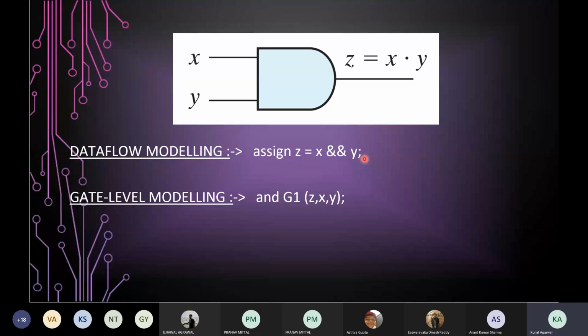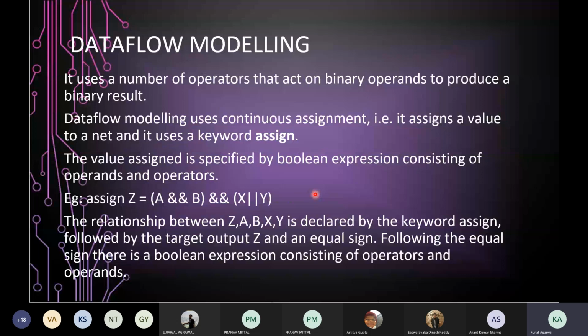For example, in this case, we had only one AND operator in the Boolean expression consisting of X and Y. Consider this example where we are having three logical operators, two AND operators and an OR operator. So there is no upper limit on the number of operators that you can use in a single Boolean expression. It's up to you. So please try to understand the difference between the gate level and data flow.